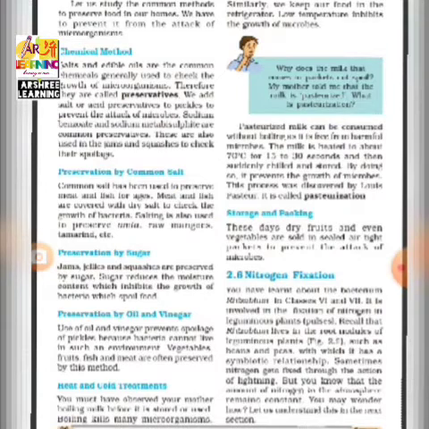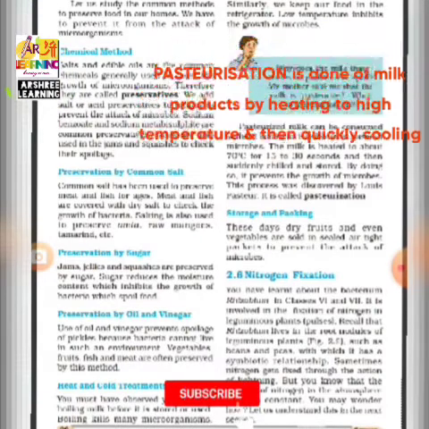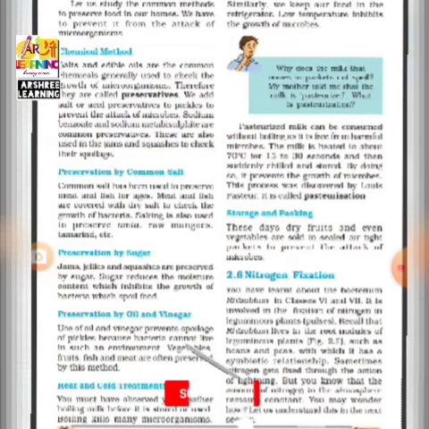One of the most common methods of food preservation is heating and cooling it. When you bring milk from the market, you have to boil it. That is called pasteurization. When you heat the milk to a high temperature and then suddenly cool it, it is called pasteurization. The high temperature is up to 70 degrees and then suddenly the milk is cooled to a very low temperature. Due to increasing the temperature and suddenly decreasing it, the microbes which are present in the milk are destroyed, and then the milk is packed and sold.